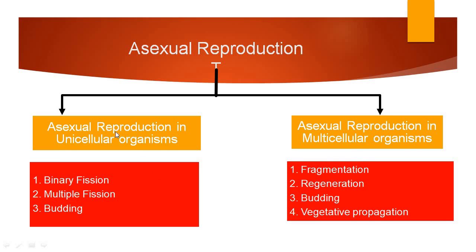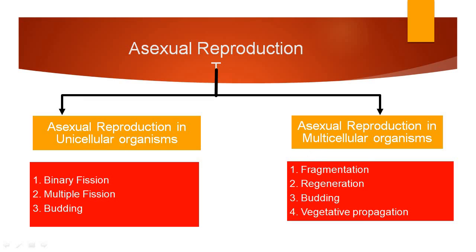Now suppose the asexual reproduction occurs in unicellular organisms, it occurs by these three major steps. First one is binary fission, which is observed in case of amoeba, euglena, paramecium. Second is multiple fission, which is again observed in case of amoeba. And third is budding. Here the yeast cell is the cell which performs budding. So these are the three steps that occur under the asexual reproduction in unicellular organisms.